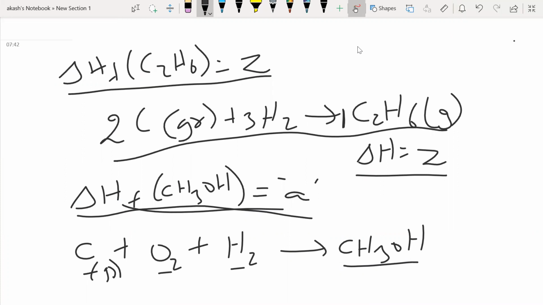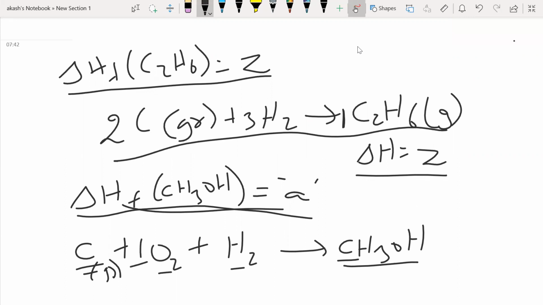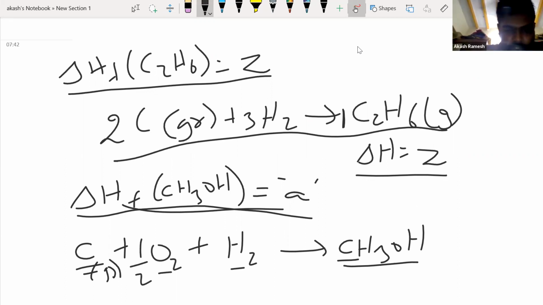And for balancing, I think it is 1/2 carbon plus... There is one carbon here, there is one carbon here, so it's balanced. For oxygen alone, I have to put a half because there is one oxygen atom here and I have two oxygen atoms. What about H2? We need to put 2, because there are 4 hydrogen atoms, 3 plus 4. So I should put 2 H2s. Okay. And anything else?